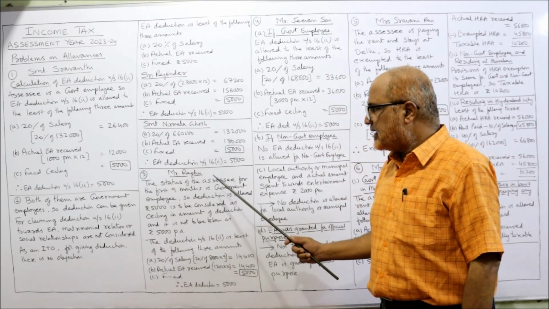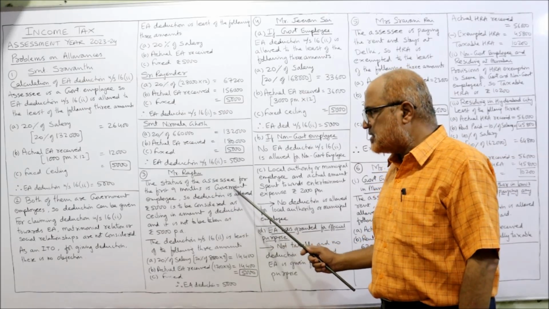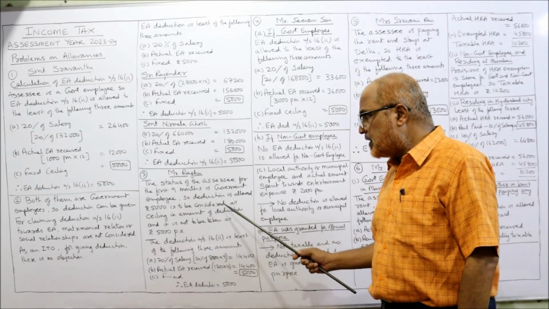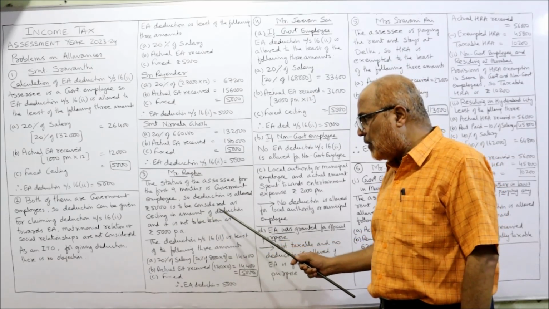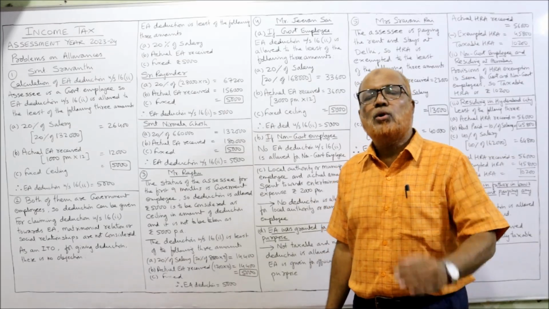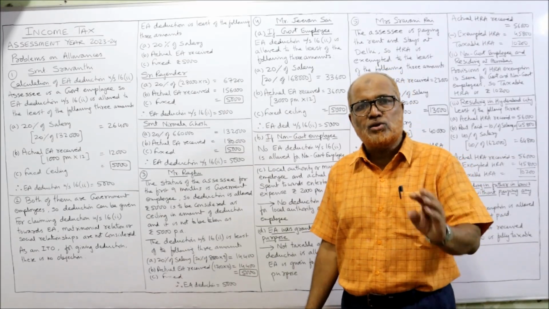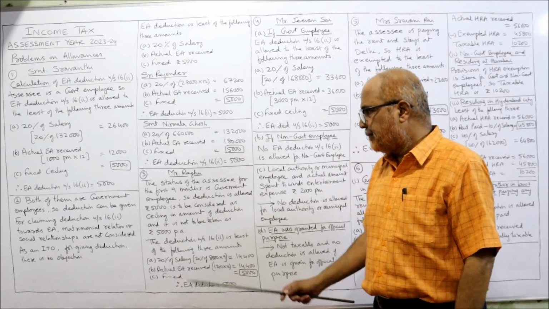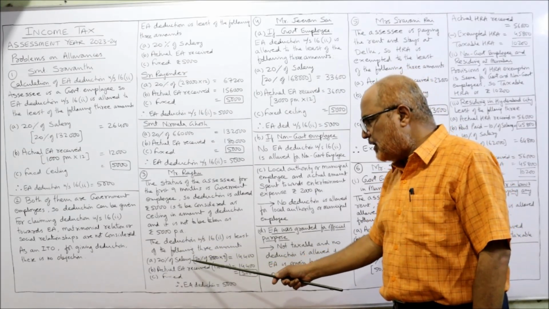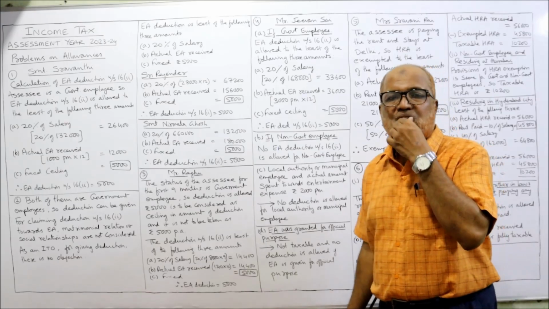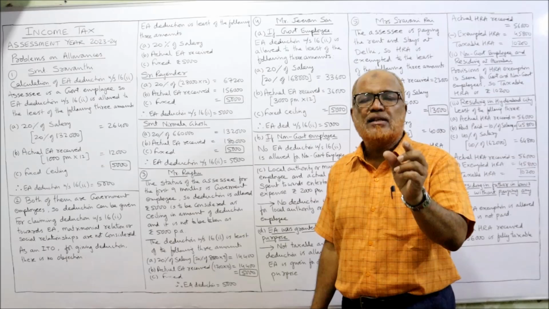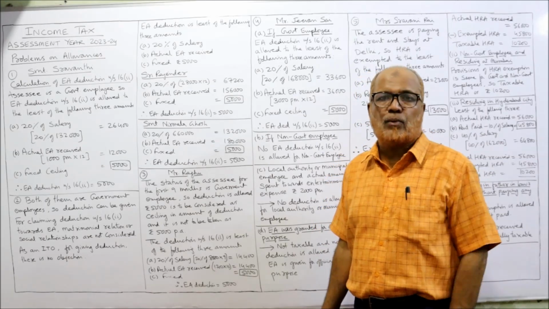So here the status of the SSC for the first 9 months is government employee. So deduction is allowed. 5,000 is to be considered as the ceiling amount as deduction and it is not to be taken as 5,000 per annum. So don't reduce that 5,000. 5,000 will be the ceiling amount. And the deduction under section 16(2) is the least of the following: 20% of salary. He has received salary from a government employer as well as a non-government employer, but we will take the salary of the government employee.